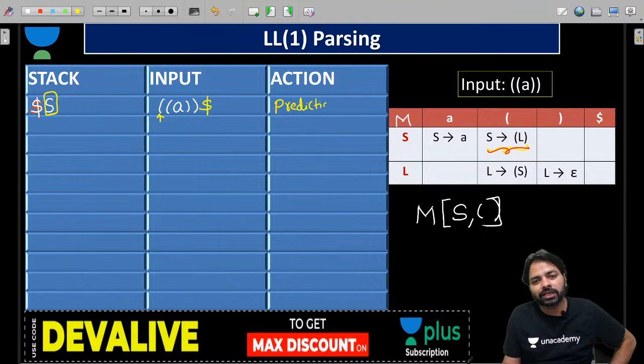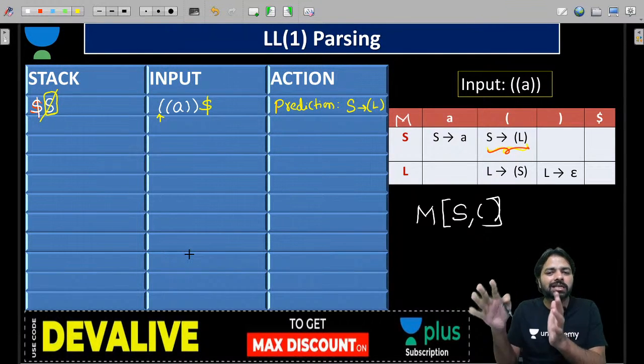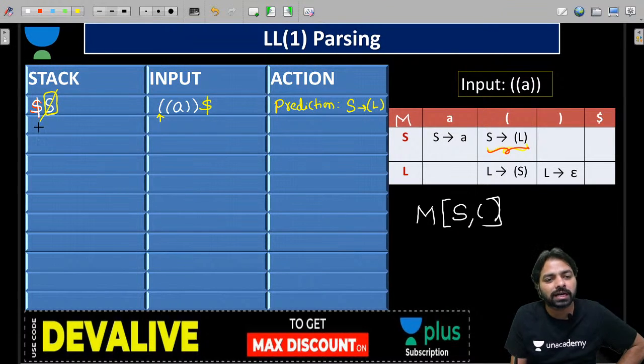Prediction. This is our action. The prediction is what? We have found a production. What do we do here? We pop S and we push that RHS in reverse order. Then how do you see that?